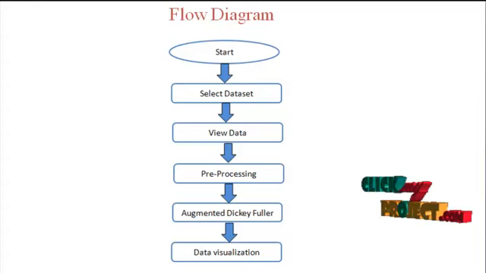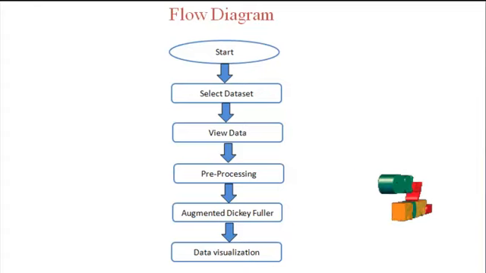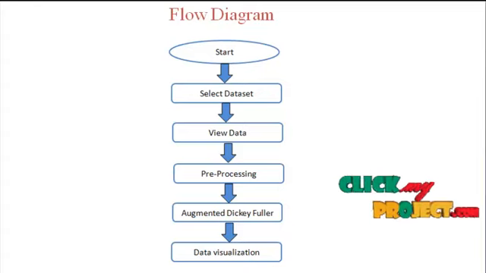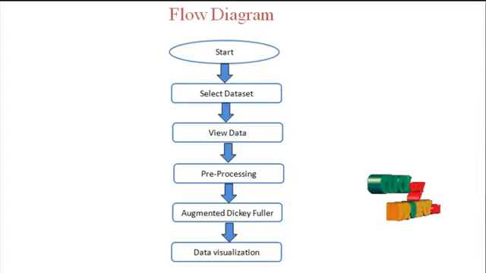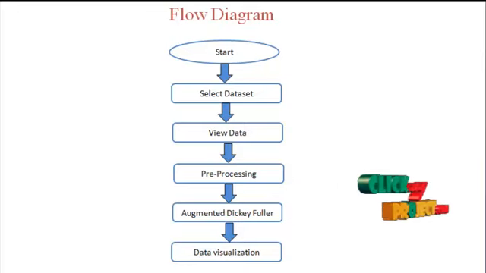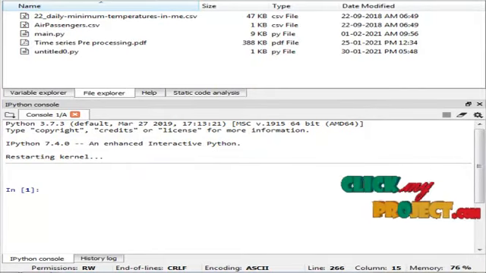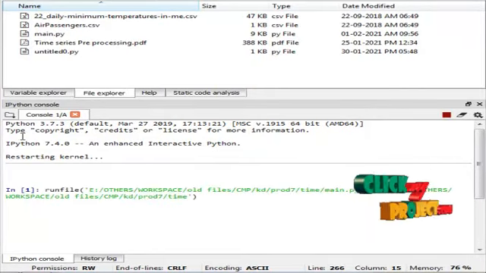Then it is processed into the augmented Dickey-Fuller test. The augmented Dickey-Fuller test is going to find the mean value and variance value of the air passenger dataset based on temperature. All the results are shown in graphical representation as plots. I am going to run my program in the Anaconda Navigator Spyder IDE.